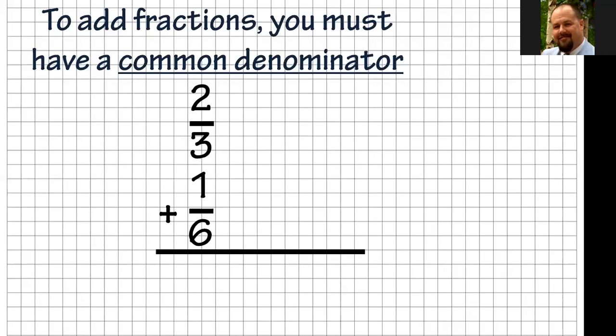The first thing we have to do is make equivalent fractions so we can get a common denominator for both of them. I look at 3 and 6. I know that 3 goes into 6, so 6 would be a common denominator. So what do I have to multiply each of them by to get to that number? I multiply 2/3 by 2/2. I multiply 1/6 by 1/1. And you may say, dude, why didn't you just bring the number across for 1/6? You can do that, but what I want you to start doing in math is to follow a pattern. If I follow a pattern, I'm going to do it the same way every time, no matter what.